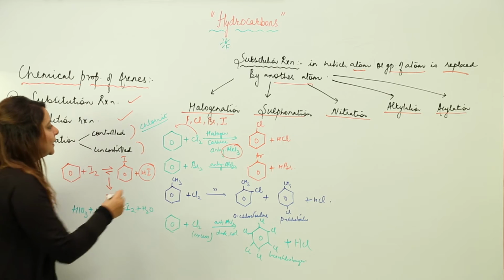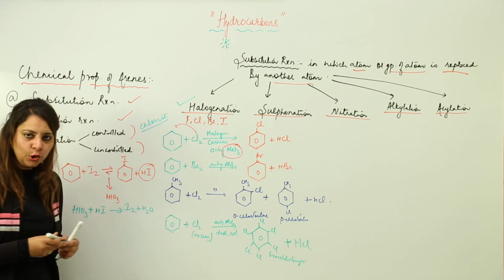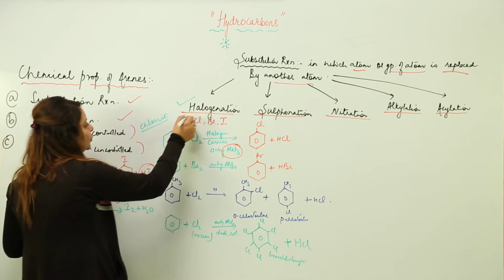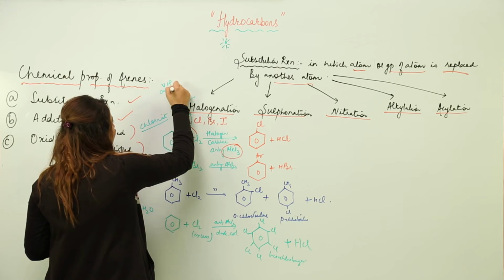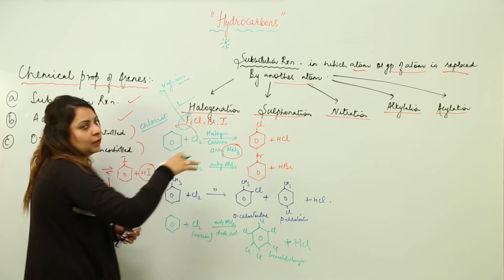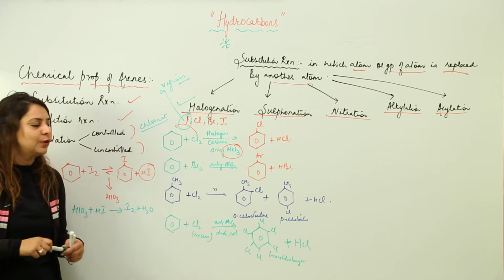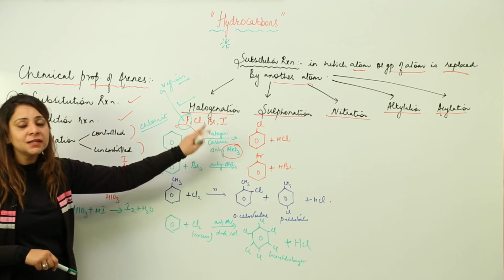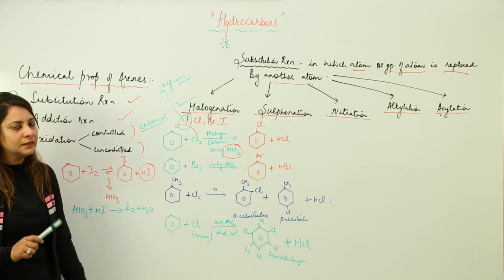So this is halogenation. We can carry out fluorination, but the reaction is very vigorous, which is of no practical use, so we do not take fluorination into consideration. We can carry out chlorination as I told you, but the halogen carrier is important in each step.